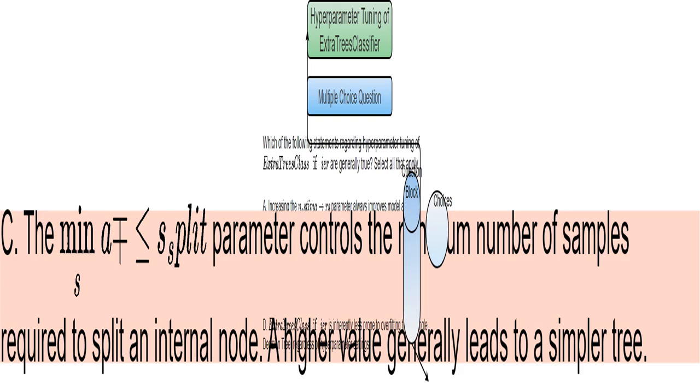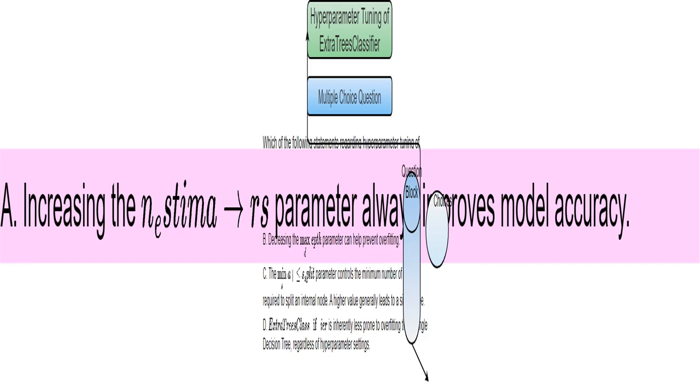This statement describes how changing the min_samples_split parameter affects tree complexity. I'll need to determine if that's correct, and how increasing this value affects the resulting model's complexity. This statement suggests that an ExtraTreesClassifier is always better than a single decision tree at avoiding overfitting. I need to determine whether this is true even if I set the hyperparameters poorly.